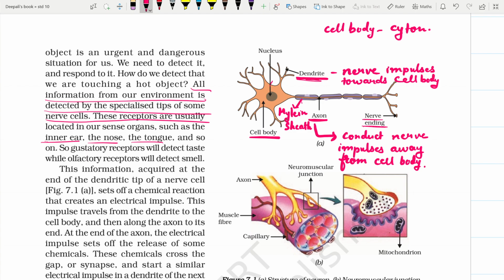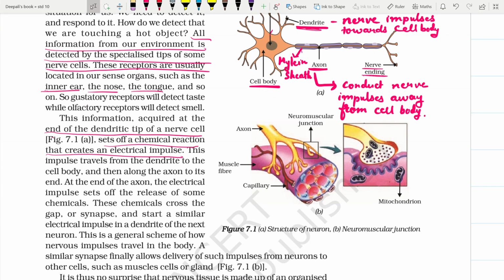Now how the transmission of this impulse takes place? The information acquired at the dendritic tip of the nerves is setting off a chemical reaction that creates an electrical impulse. Means the chemical reaction is converted into electrical impulse, and this impulse travels from the dendrites to the cell body.